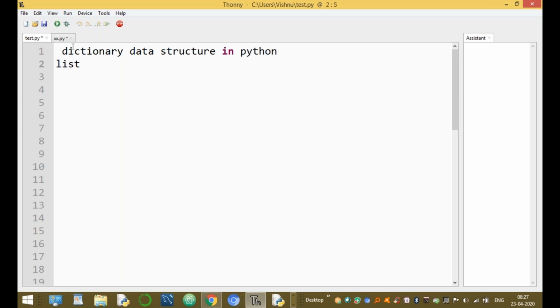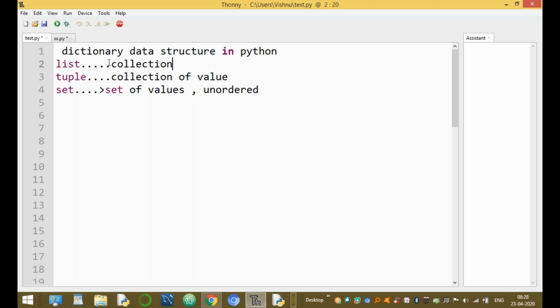Already you know what is a list, what is a tuple, what is a set. You already know there are different data structures in Python. One data structure is a list, one is a tuple, and one is a set. A set is a collection of values only, but unordered. A tuple is also a collection, a group of values.